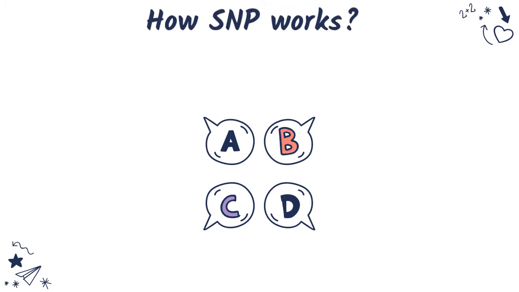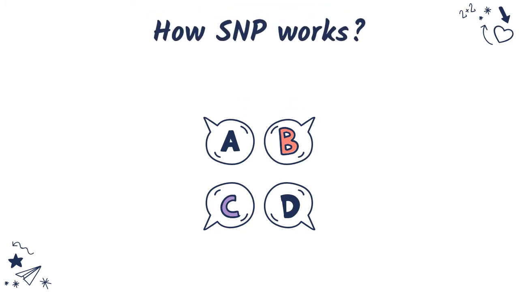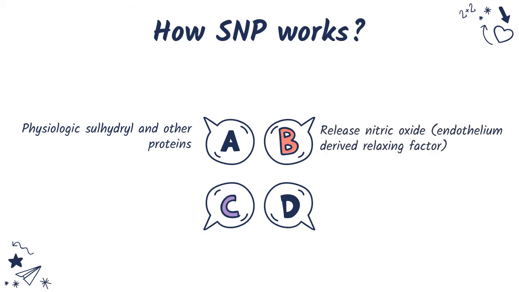Now let's talk about how SNP works. SNP can cause vasodilation in the bloodstream, which causes the blood vessels to widen. This allows the blood to flow normally. This happens due to physiologic sulfhydryl groups and other proteins. Because of this, nitric oxide, or endothelium-derived relaxing factor, is released into the body.